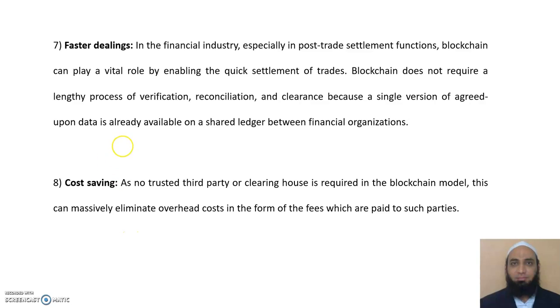The seventh advantage is, in the financial industry, especially in the post-trade settlement functions, blockchain can play a vital role by enabling the quick settlement of trades. Blockchain does not require a lengthy process of verification, reconciliation, and clearance, because a single version of agreed data is already available on a shared ledger between financial organizations.